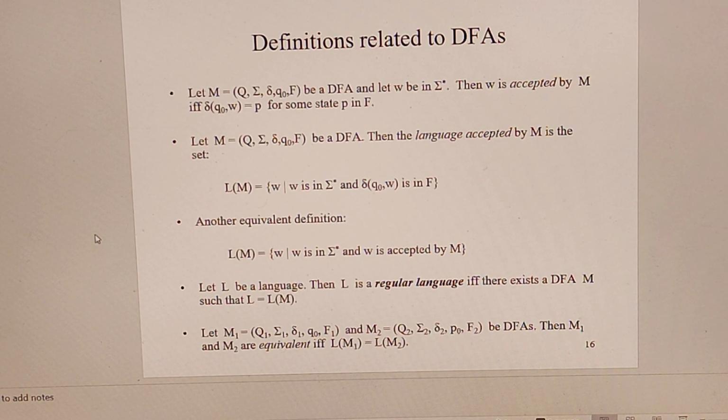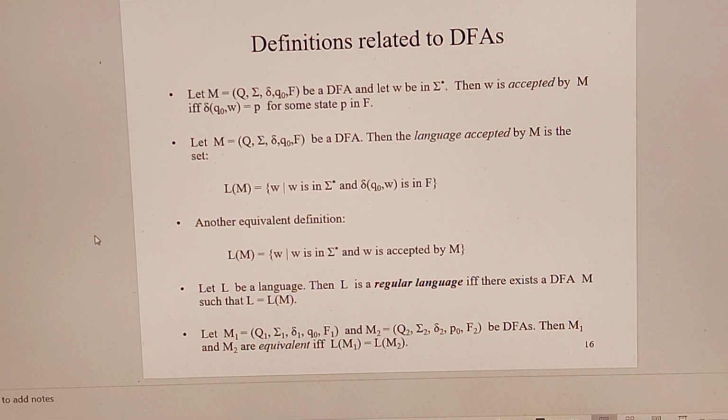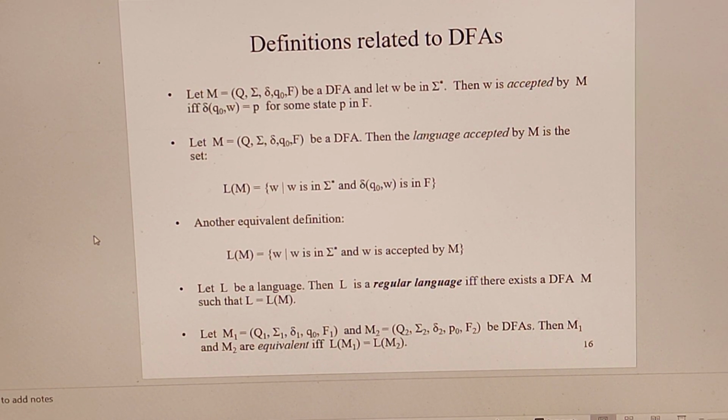Example 3. Definitions related to DFAs. Let M = (Q, Sigma, delta, Q0, F) be a DFA and let w be in Sigma star. Then w is accepted by M if delta(Q0, w) = p for some state p in F. Let M be a DFA, then the language accepted by M is the set L = L(M) = {w | w is in Sigma star and delta(Q0, w) is in F}.